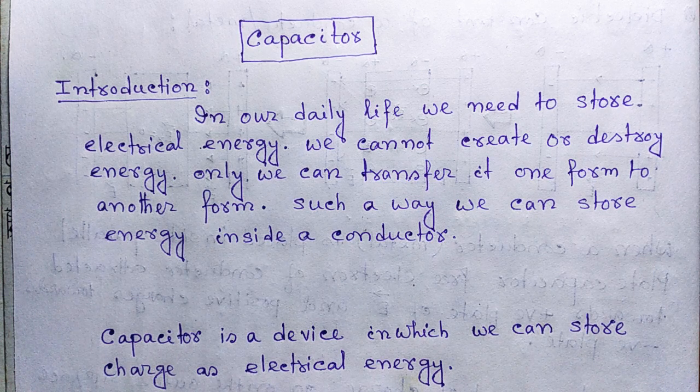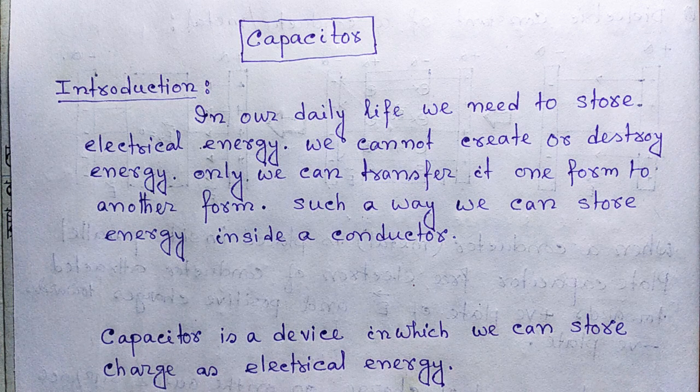There are a variety of uses of capacitor. The capacitor is used in electric fans, in lights, in so many electrical equipment and the water pump. When we switch on the fan directly connected to the supply, it does not rotate, because at the beginning it requires more current to rotate the fan.